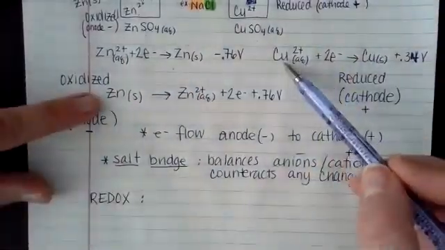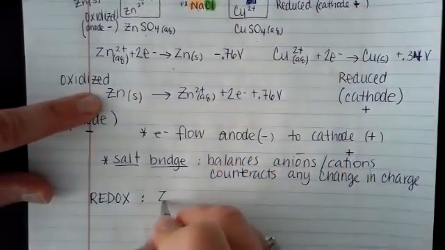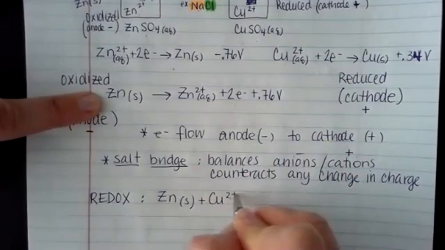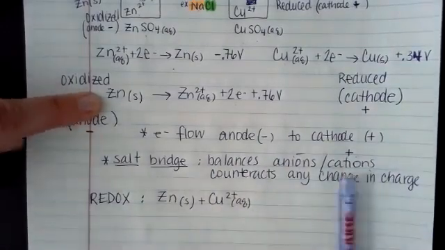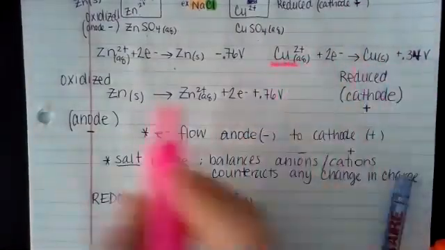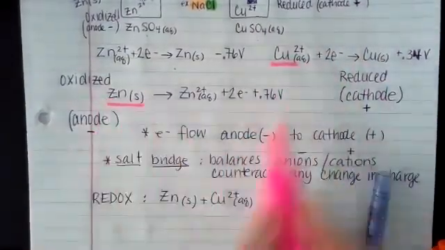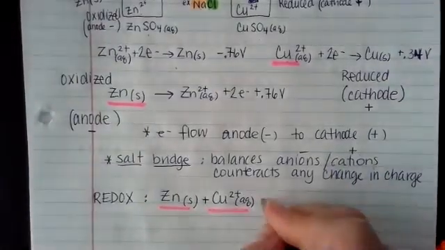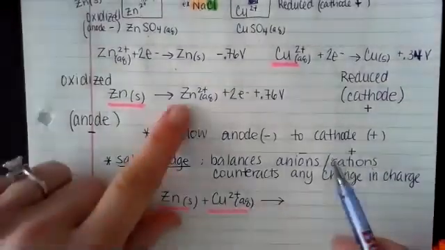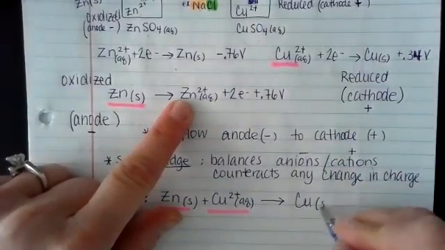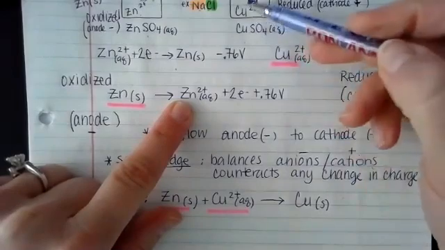And I'm going to bring out the information I have down. So it's zinc solid plus copper 2 plus aqueous. Let's color code that so you can see where it's coming from. My oxidized side is where I get this from. Then I have my arrow. And what do I have on my product side? I have my solid copper. So it's adding to this.